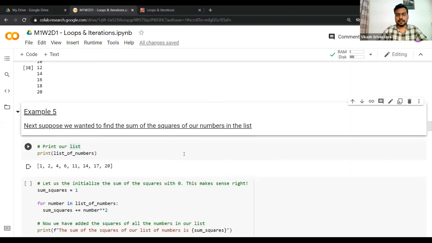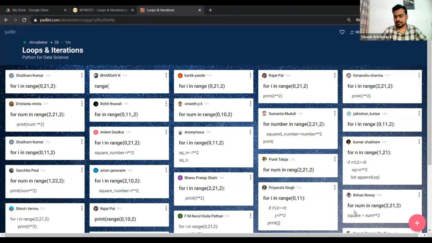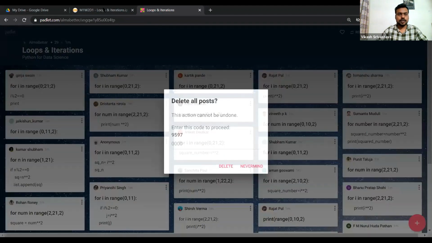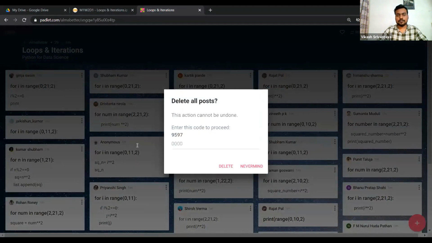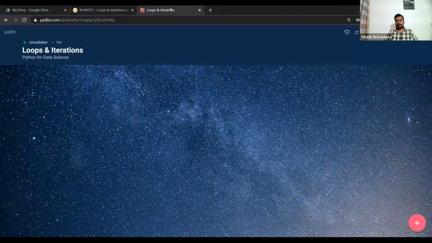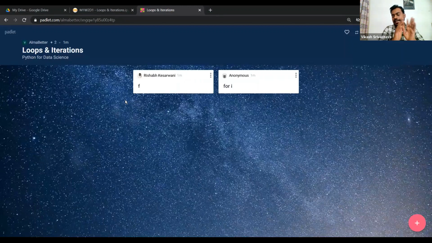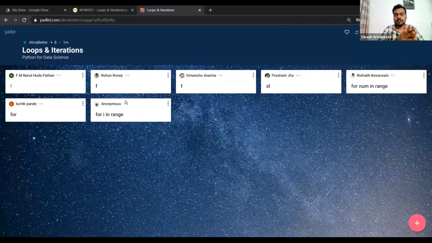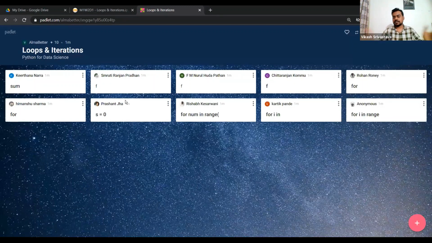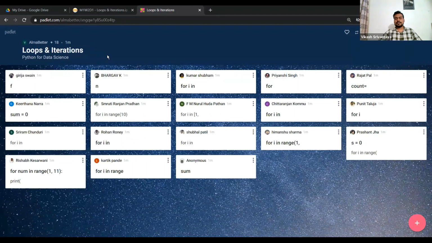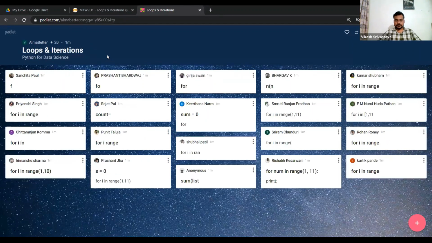So now I need you guys to do some more work. Our task is we need to find the sum of, let's say, the first 10 natural numbers. Okay, so can you please write the code for that? I'm not putting any condition for, let's say, even or odd. I'm just asking you to print the sum of the first 10 natural numbers.